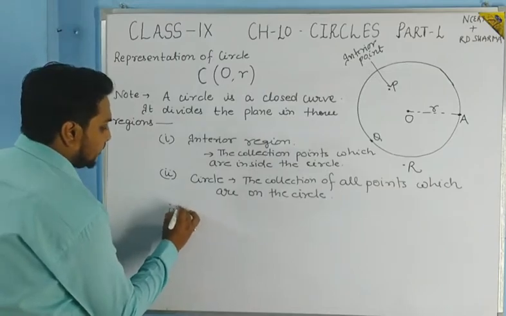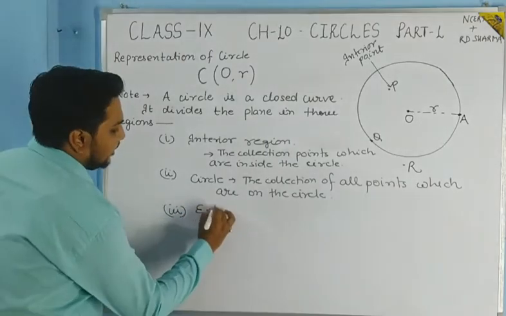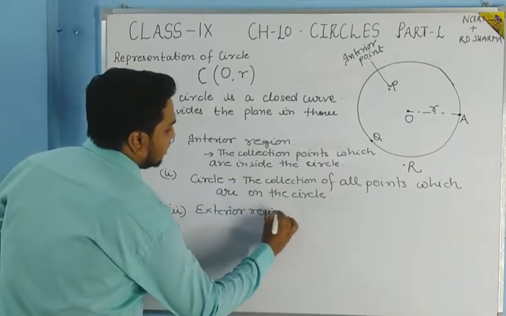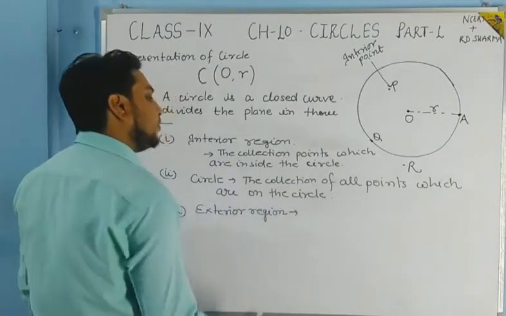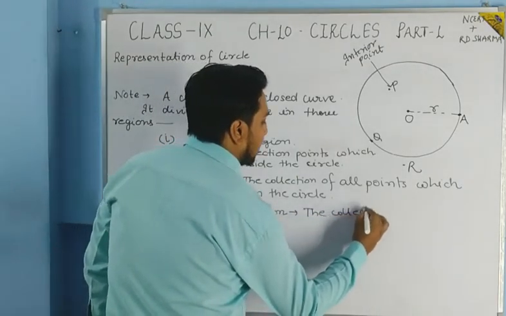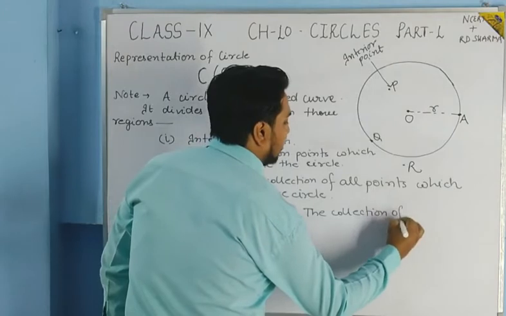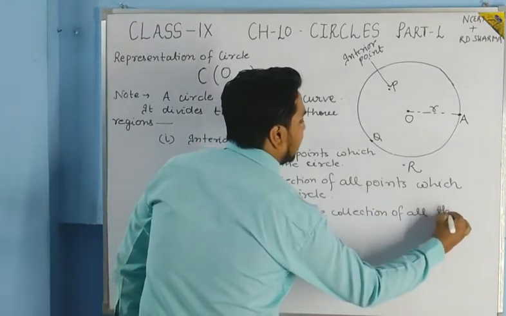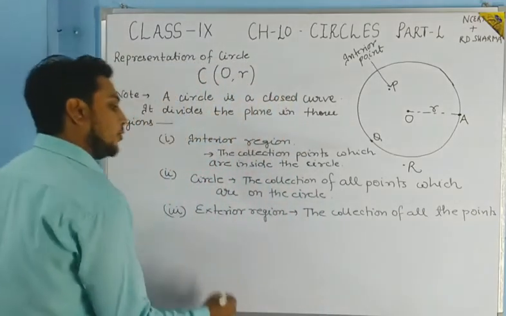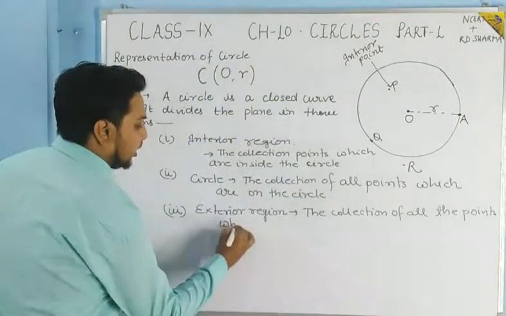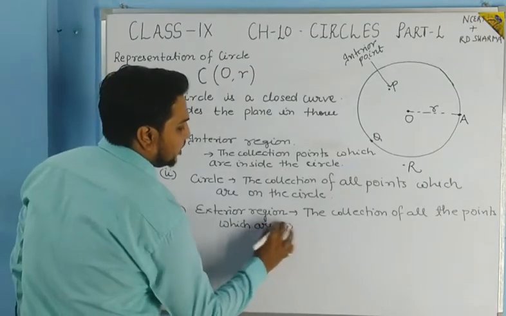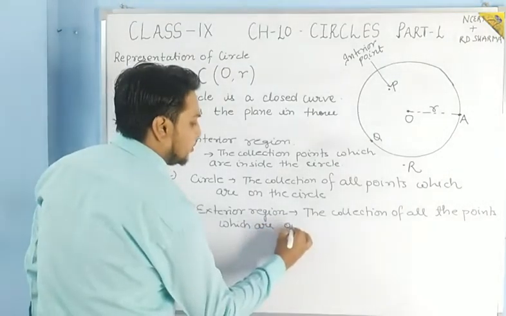And the third one is the exterior region, and here we will write that the collection of all the points which are outside of the circle.